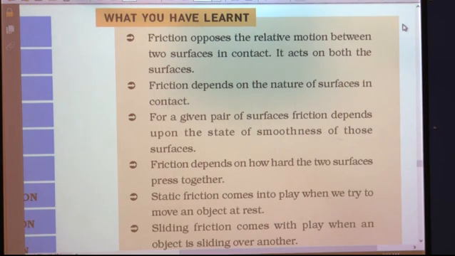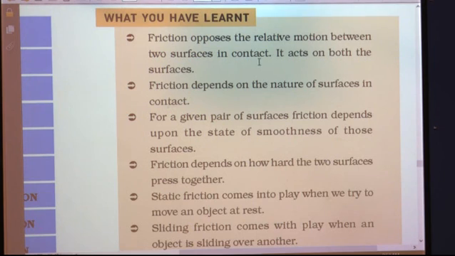So students, with this fluid friction, actually we have completed our chapter. Now let us see what you have learned in this chapter. Okay, we have learnt that friction is a kind of force. Friction opposes the relative motion between two surfaces in contact.